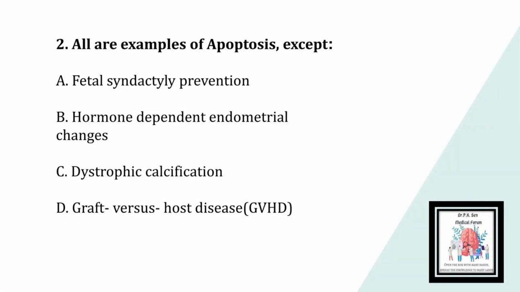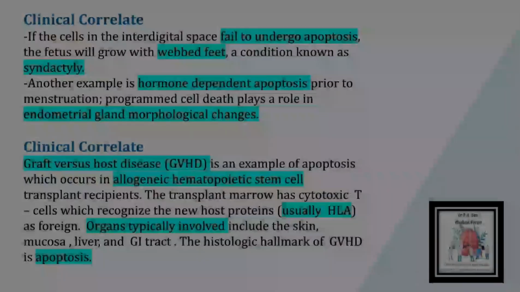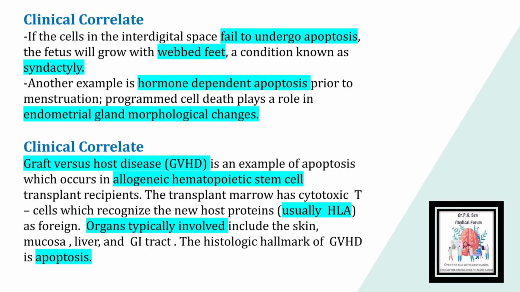All are examples of apoptosis except option A. Fetal syndactyly prevention. Option B. Hormone dependent endometrial changes. Option C. Dystrophic calcification. And option D. Graft versus host disease. So the correct answer to this question is option C, dystrophic calcification. Now let us have a look at each of these examples one by one.